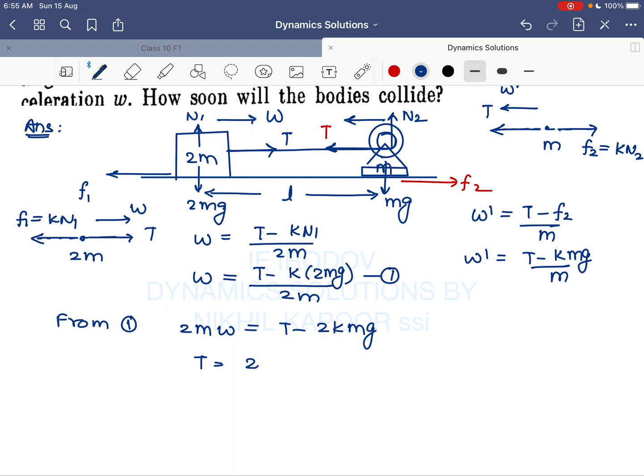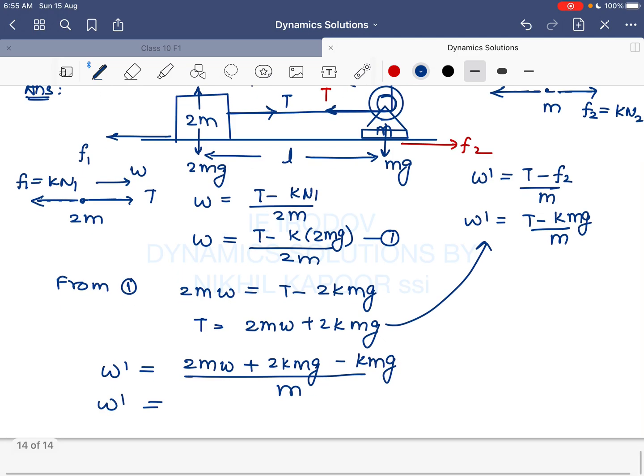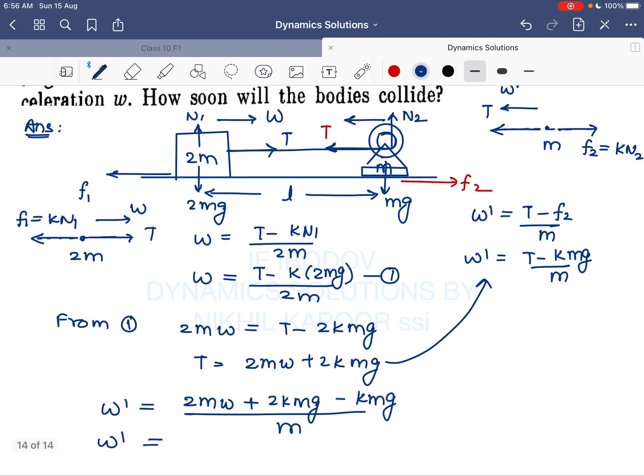So T will be equal to 2mw plus 2k mg, that we can put in the equation of w dash. So it will be 2mw plus 2k mg minus k mg, upon m. So w dash comes out to be 2mw plus 2k mg minus k mg, which is equal to 2mw plus k mg, upon m.